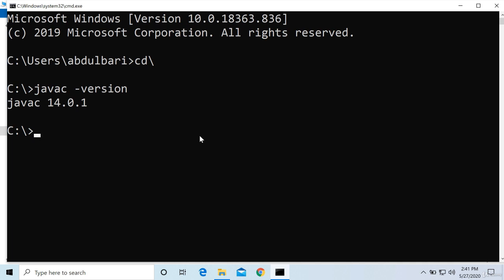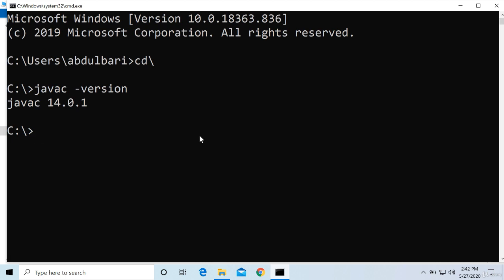So I have shown you how to set the path and what is JDK and what is JRE. So this completes the installation and setup of JDK on your computer. So first do this, then from the next video onwards we will start writing Java programs. We will start learning how to write a Java program. Then what is Java, what are the features, what is the importance of learning Java, I will be covering afterwards. I want you to just start getting hands-on experience with Java. Slowly we'll be learning all other things. So that's all in this video.